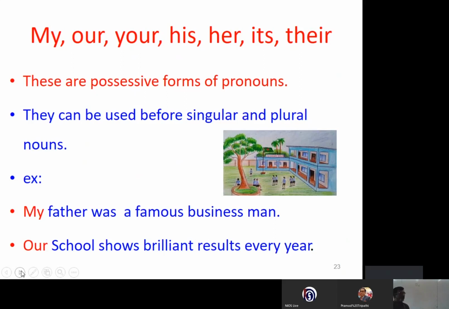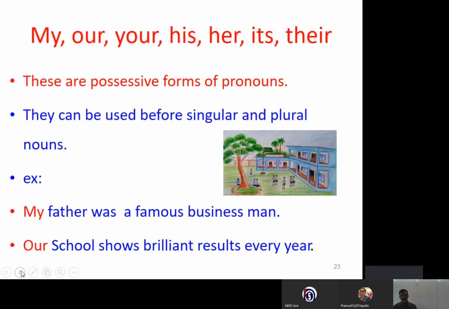For example, my father was a businessman. Father here is a noun, and my is a determiner. So that's a possessive case. Now see another example. Our school shows brilliant results every year, or you can say our school produces brilliant results every year.